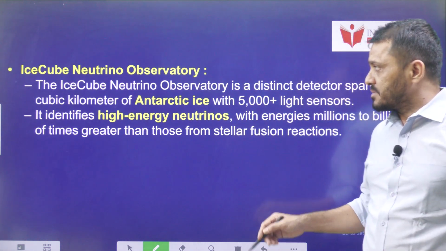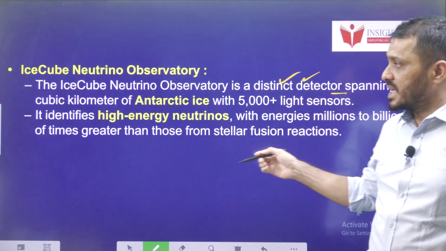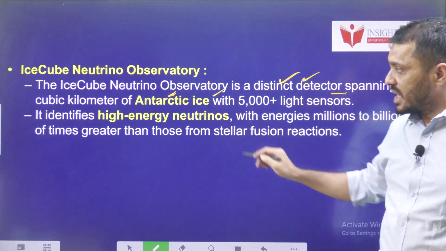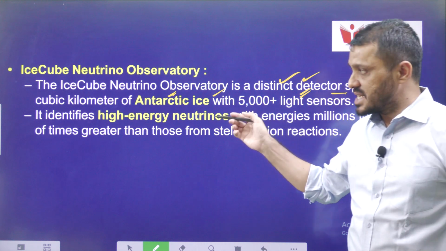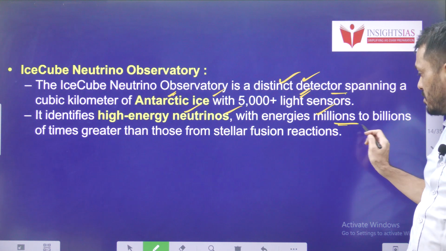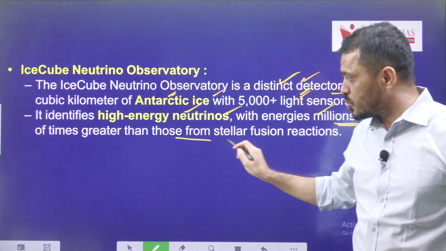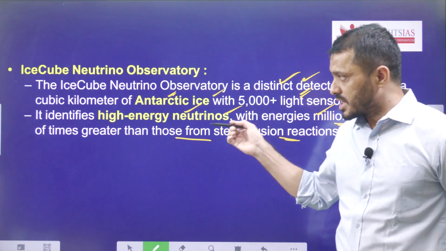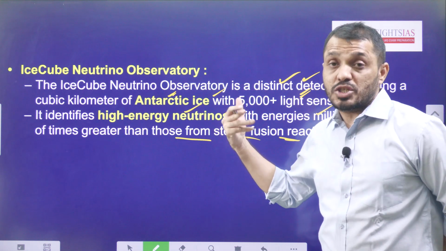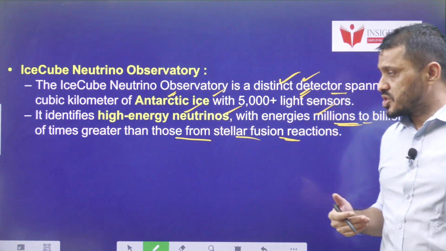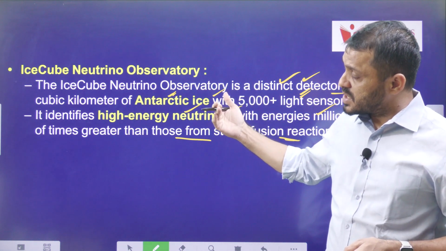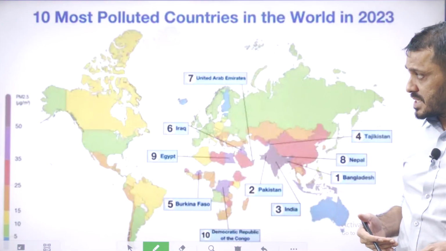The IceCube Neutrino Observatory is a distinct detector spanning around a cubic kilometer of Antarctic ice, with over 5000 light sensors. It identifies high energy neutrinos, with energy millions to billions of times greater than those from stellar fusion reactions. These neutrinos start from energy sources higher than star formation, and this is the main advantage of observing these ghost particles.